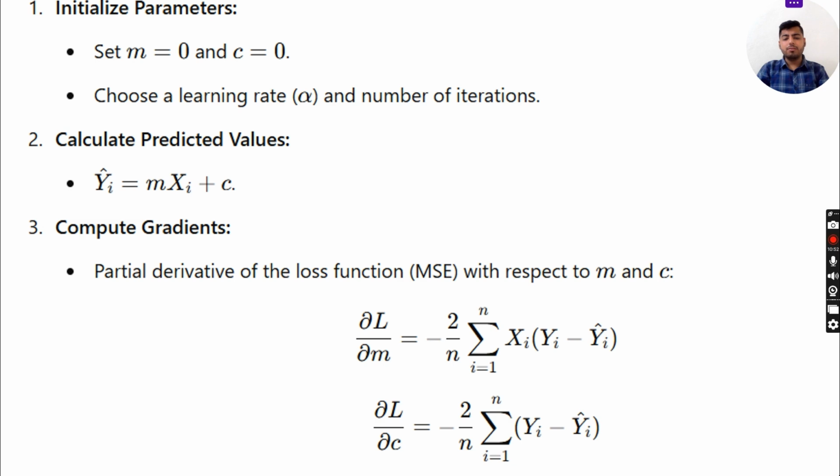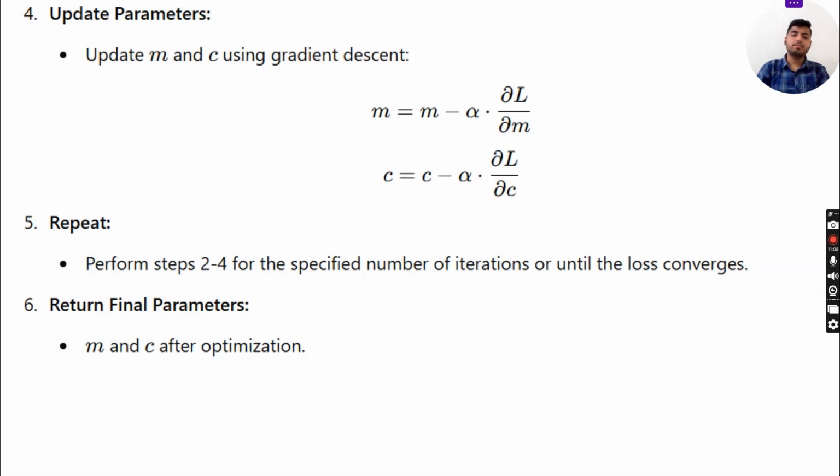dL by dm is equal to minus 2 by n, summation of i = 1 to n, xi (yi minus yi hat). And dL by dc is equal to minus 2 by n, summation of i = 1 to n (yi minus yi hat).